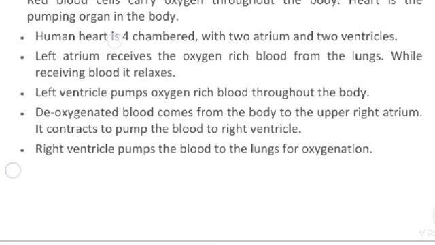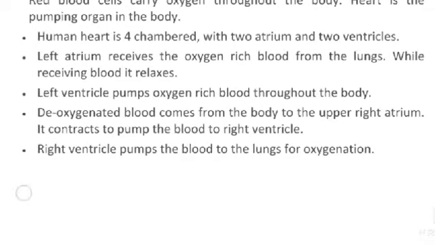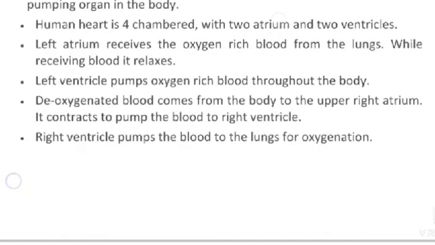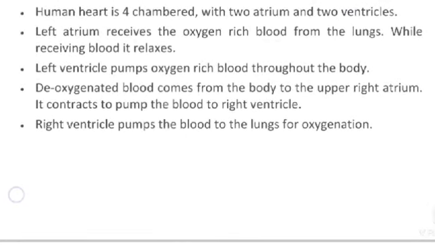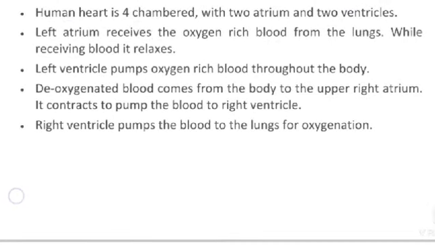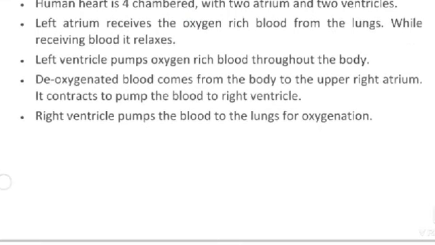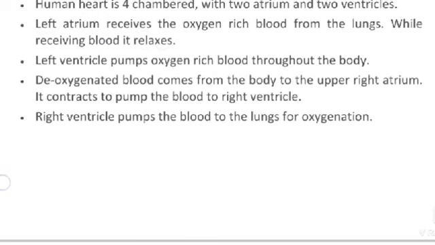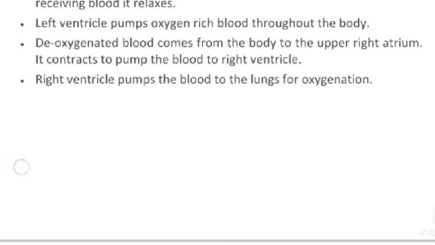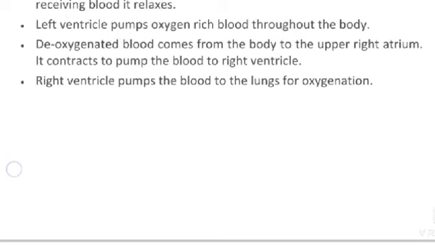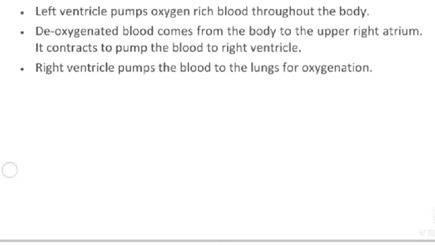Human heart is four-chambered with two atria and two ventricles. Left atrium receives the oxygen-rich blood from the lungs, while receiving blood it is relaxed. Left ventricle pumps oxygen-rich blood throughout the body.